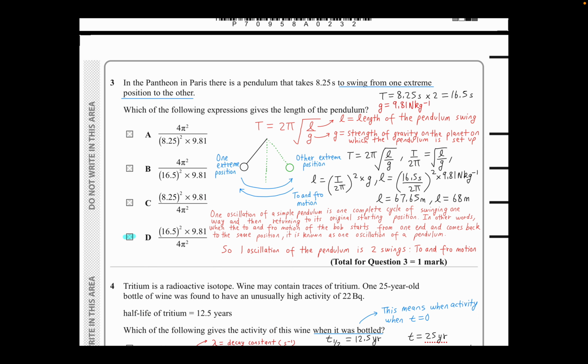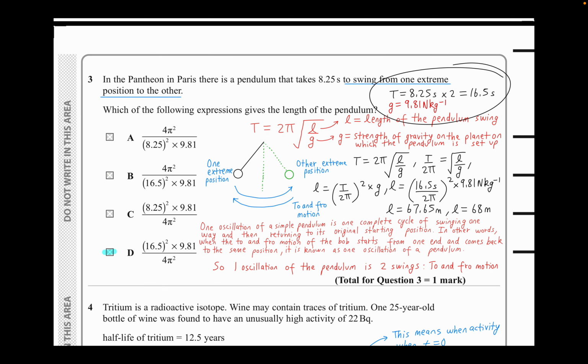Alright, so what's shown here? Time is given to us as 8.25 seconds. But that's a time from this part. Remember, in a pendulum, when the motion is swung, it's going from one extreme position to another extreme position. So it's more like a to and fro motion. When we're talking about the time, we're talking about one oscillation, so you've got to multiply that by 2. Time is equivalent to 8.25 seconds multiplied by 2, which gives you 16.5 seconds.